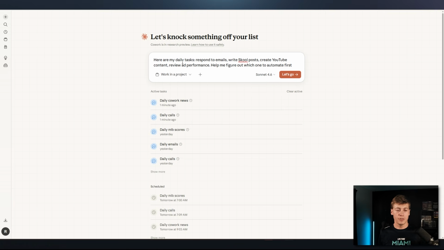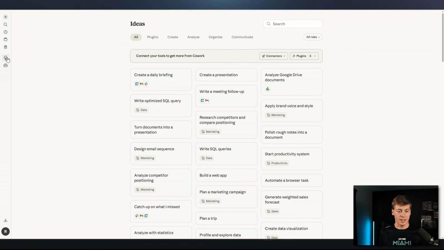Another approach you could utilize to start automating is to find the ideas that Claude already knows about. If you go over here into this ideas tab, which looks like a light bulb, these ideas are based off of different tools that you have connected into Claude Cowork. So if you want to automate something that has to deal with Slack, Gmail, and Calendar, you have to make sure that these are connectors. You can see, for example, there's an idea of create a daily briefing.